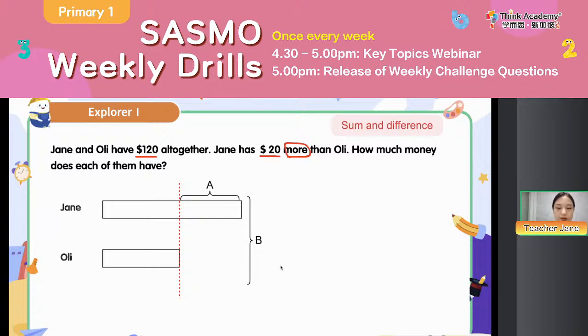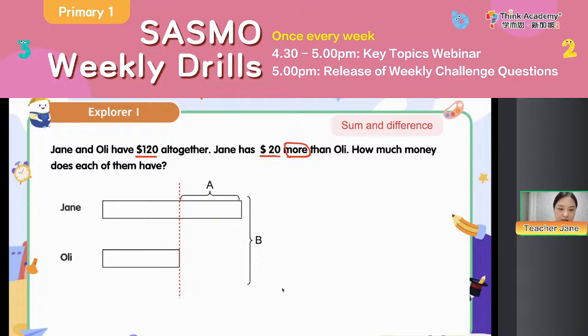Let's do a vote. Which one shows Teacher Jane and Teacher Ollie have $120 altogether? A or B? Which one shows the sum of us? Yeah, B shows the sum of us. Then, which one shows the difference between us? Yeah, that will be A, right?